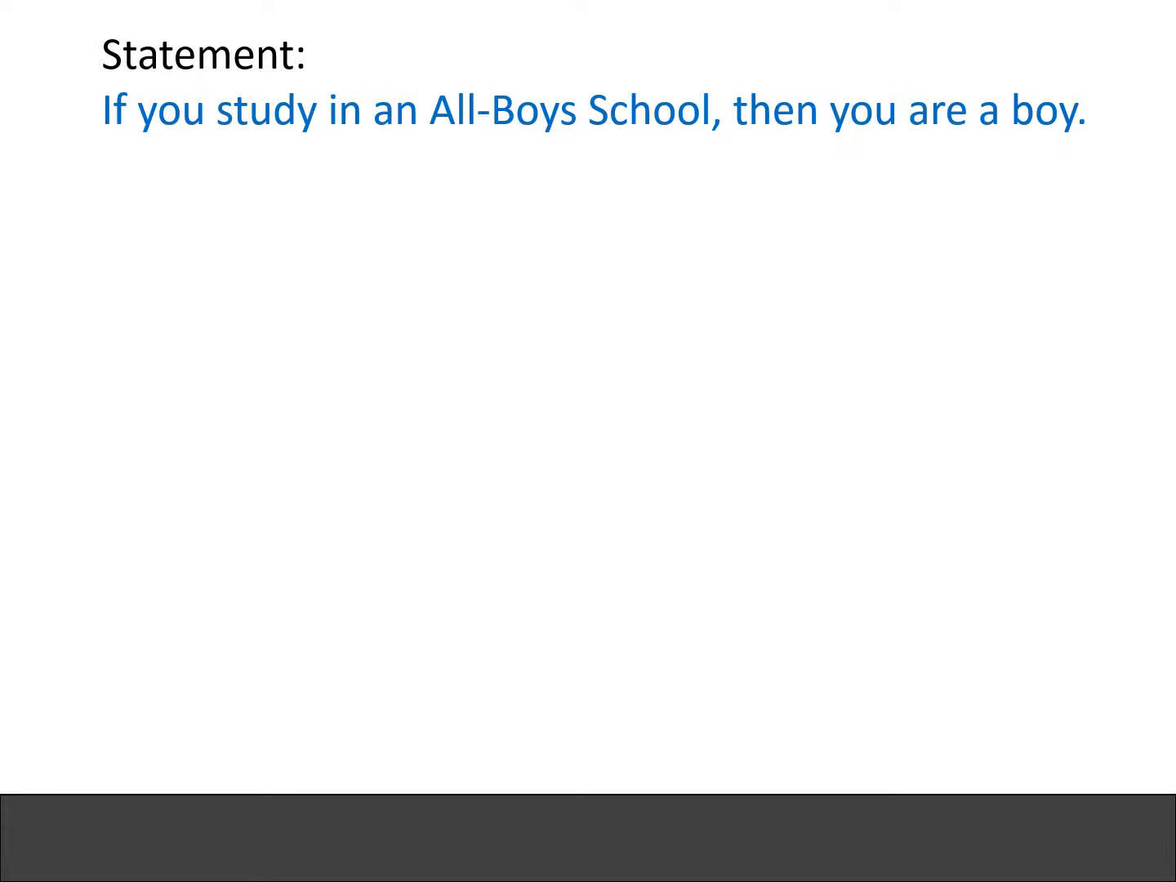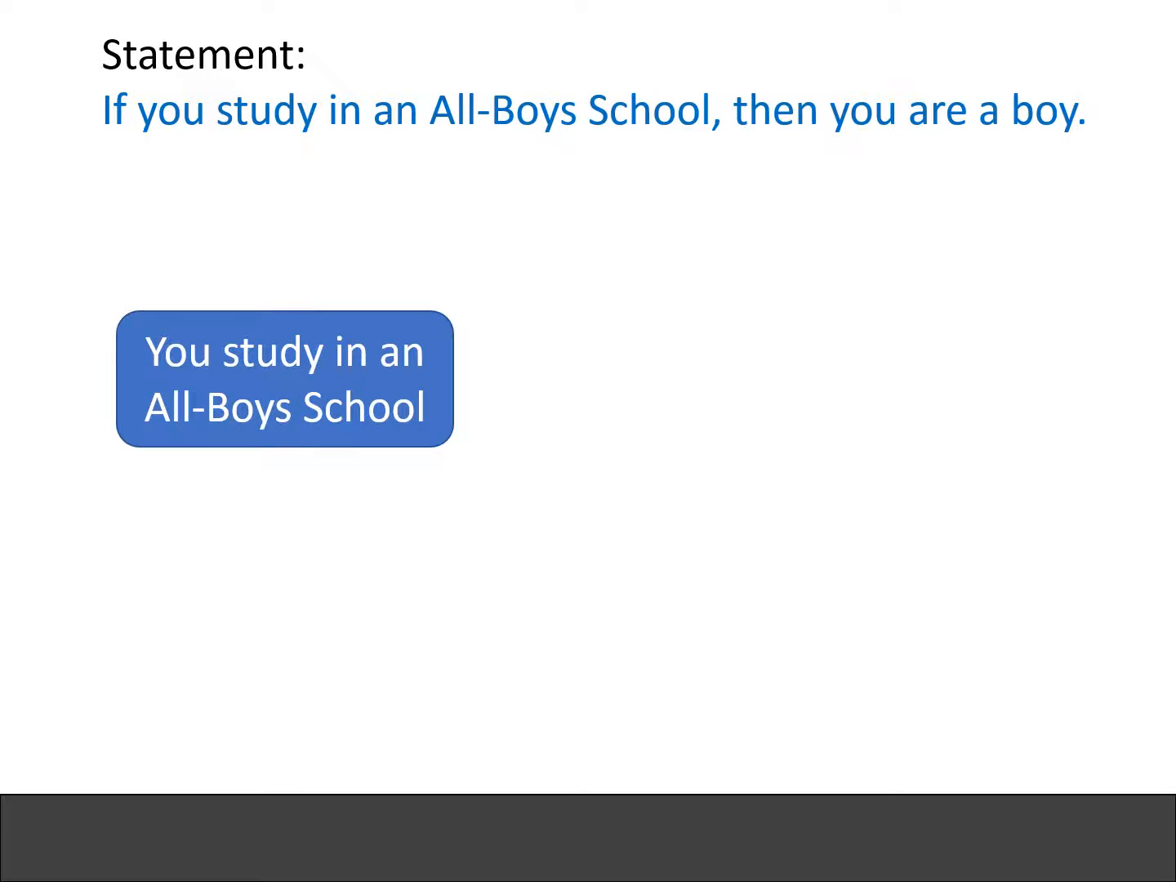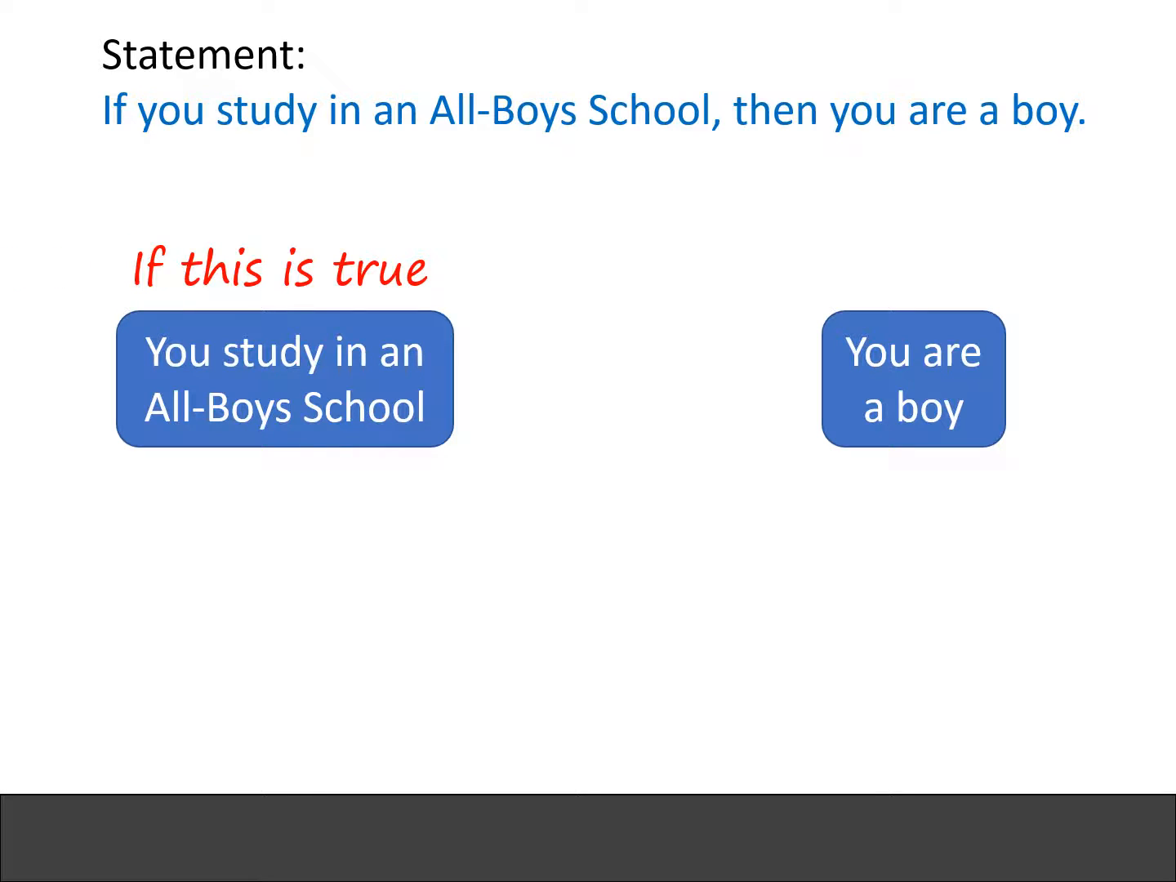Let's consider this statement. If you study in an all-boys school, then you are a boy. This statement can be broken into two parts. The first part is, you study in an all-boys school. The second part is, you are a boy. So what the statement is saying is that if the first part is true, that is, you study in an all-boys school, then the second part is true, that you are a boy.